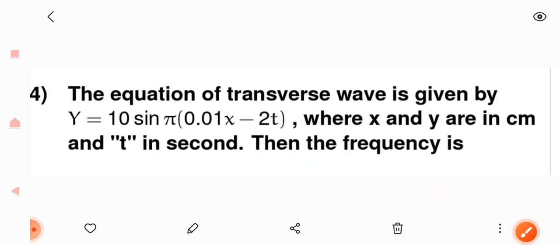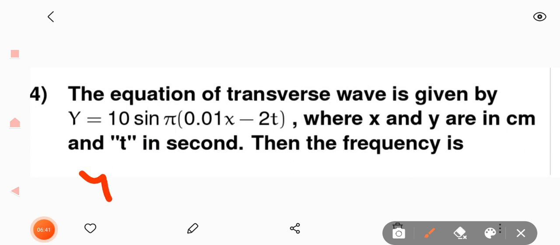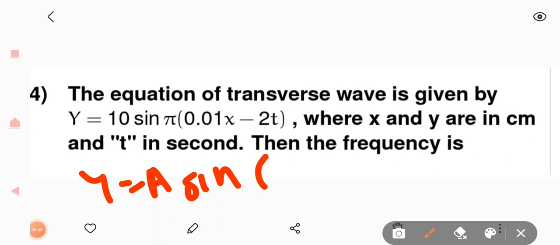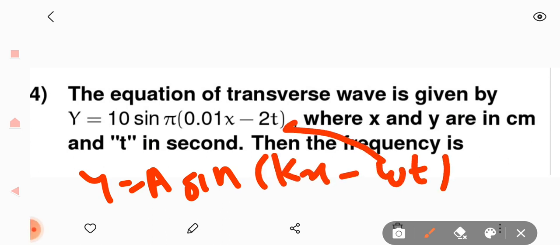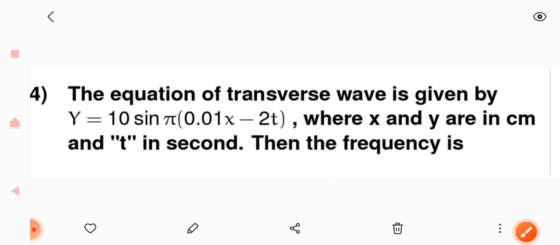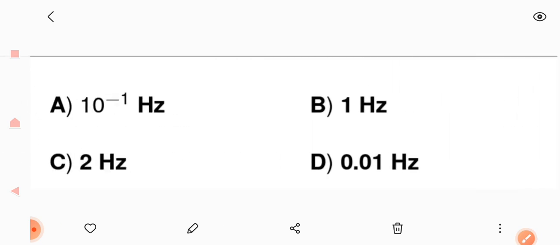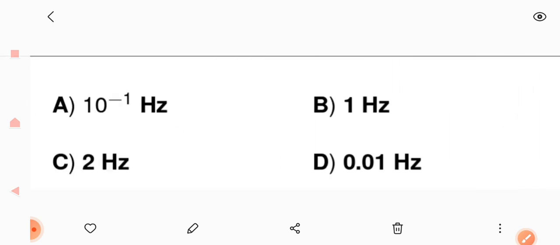So here we are going to compare the equation with our standard formula, that is y is equal to a sin(kx minus omega t). So omega is nothing but 2 pi n, and after doing the comparison I will get the frequency. For this question the options are given as 10 raised to minus 1 hertz, 1 hertz, 2 hertz or 0.01 hertz. Now we'll move to the solution of this question.